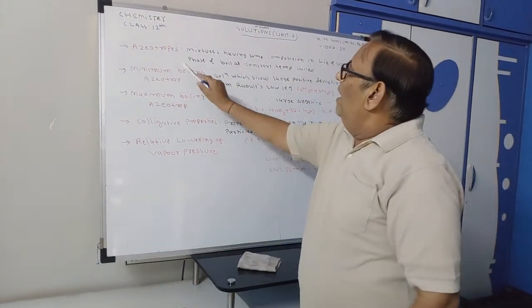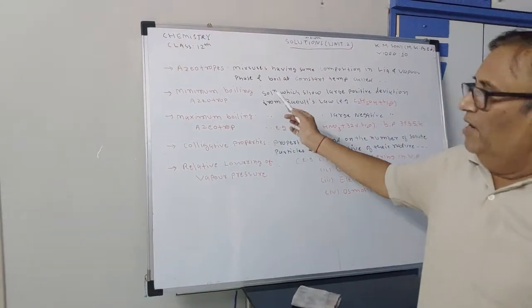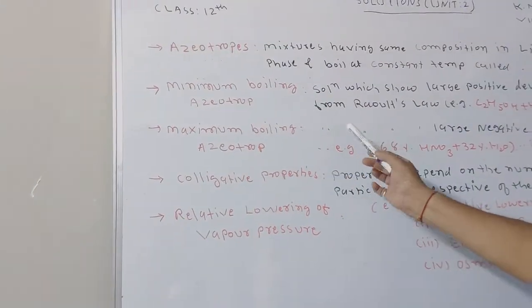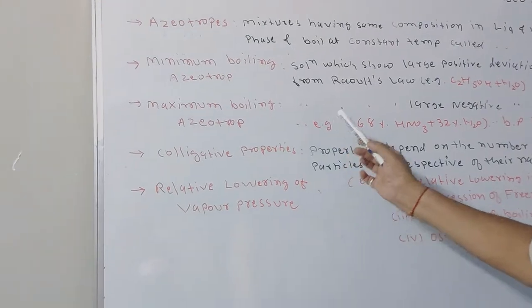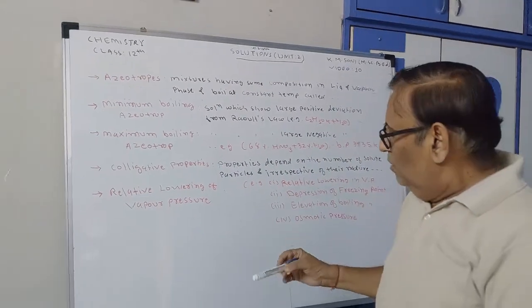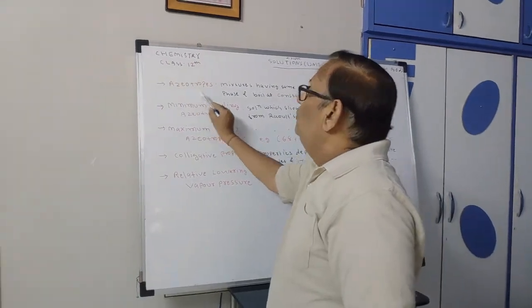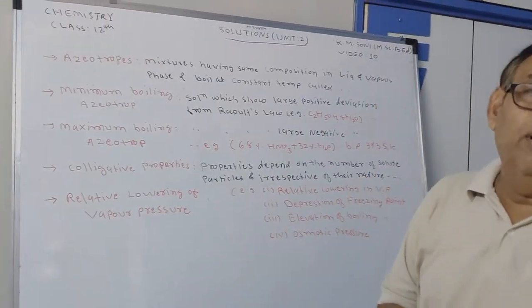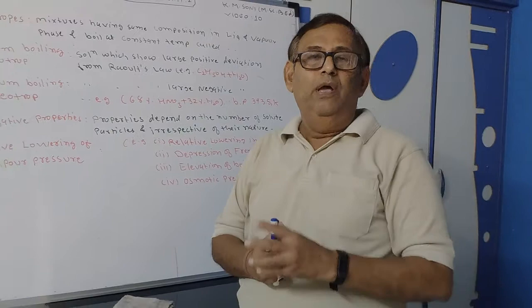First, azeotrope. What is minimum boiling point, maximum boiling point, colligative property and relative lowering of vapor pressure. So first, azeotrope. What is the meaning of azeotrope?